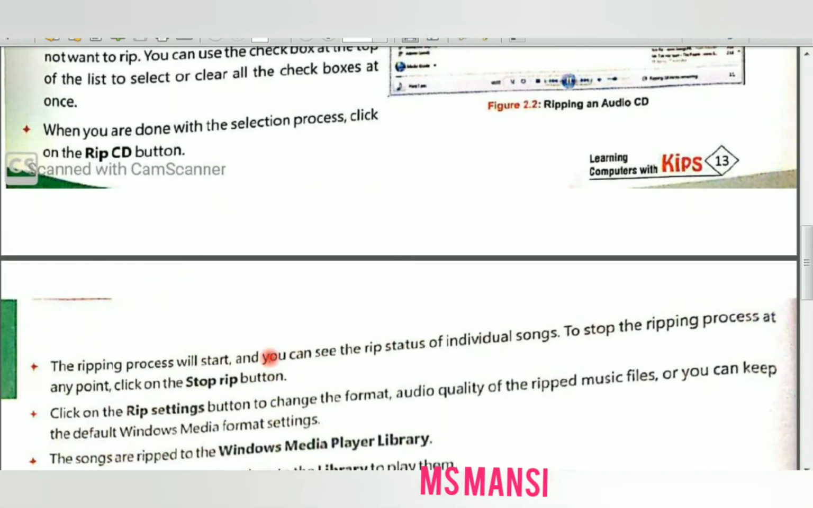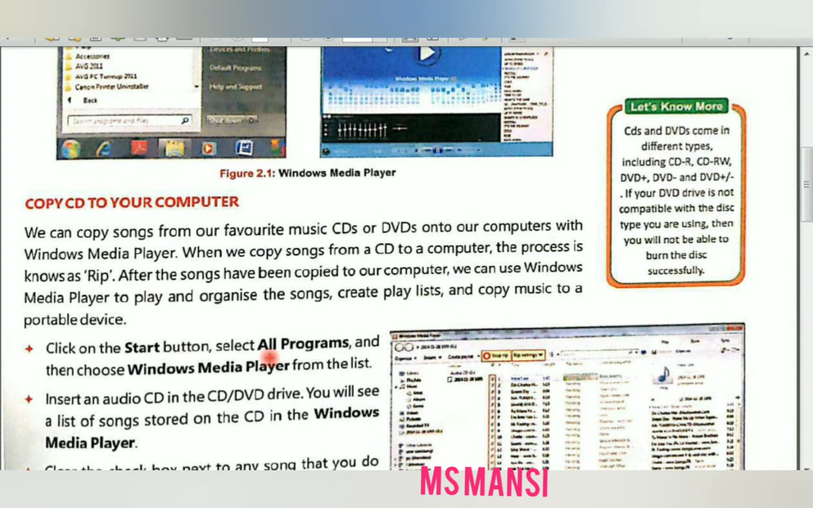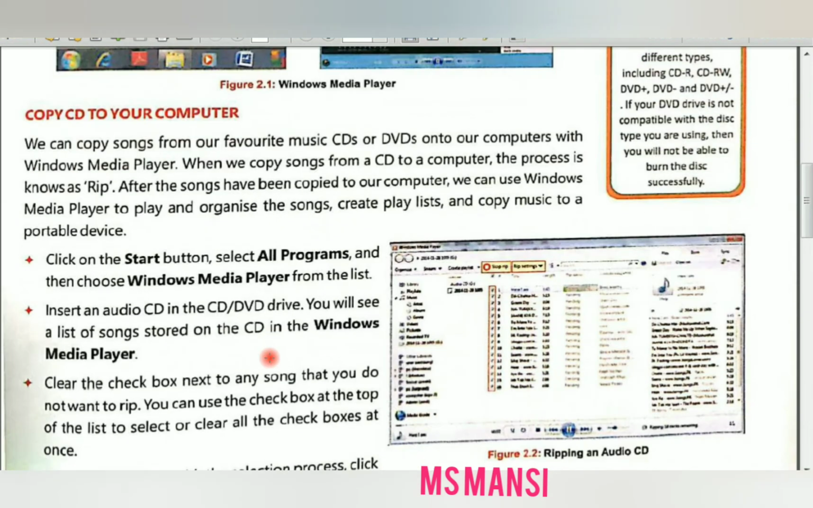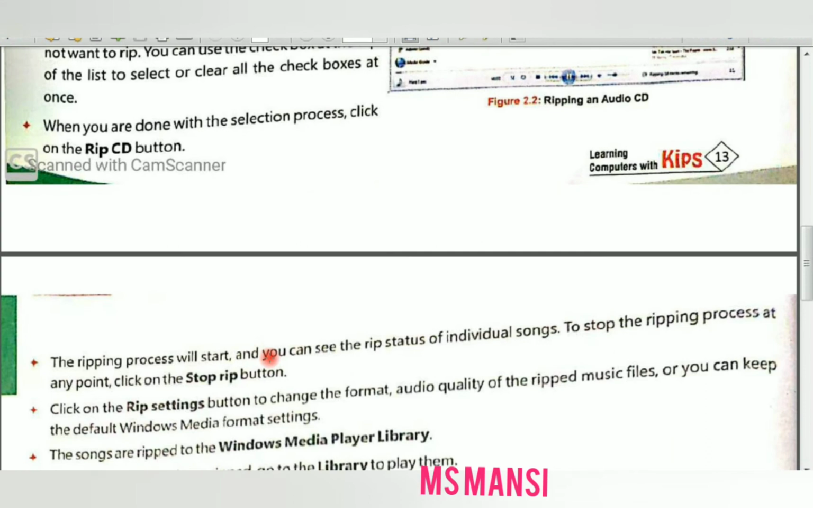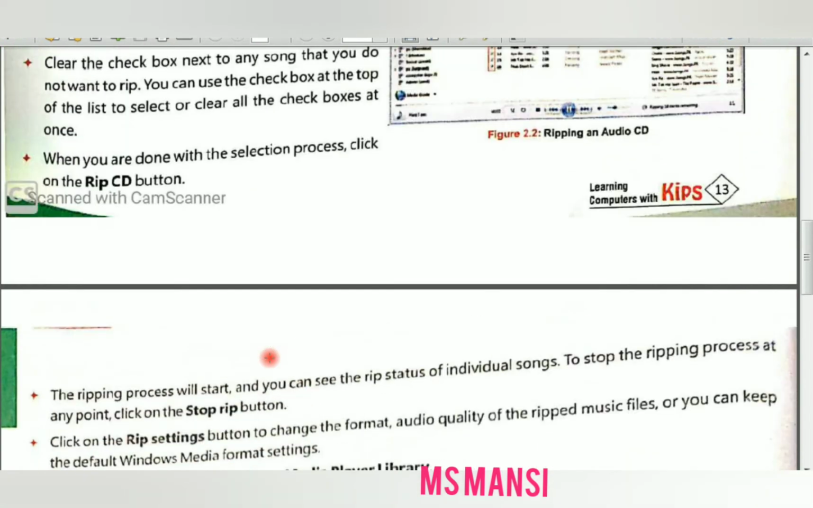So students, tell me, what do you mean by ripping? Ripping means when you are copying CD data into your computer. And now tell me, what do you mean by burning? Burning means you are saving data from your computer into a CD. If you are copying data into a CD or DVD from your computer, then it is known as burning.